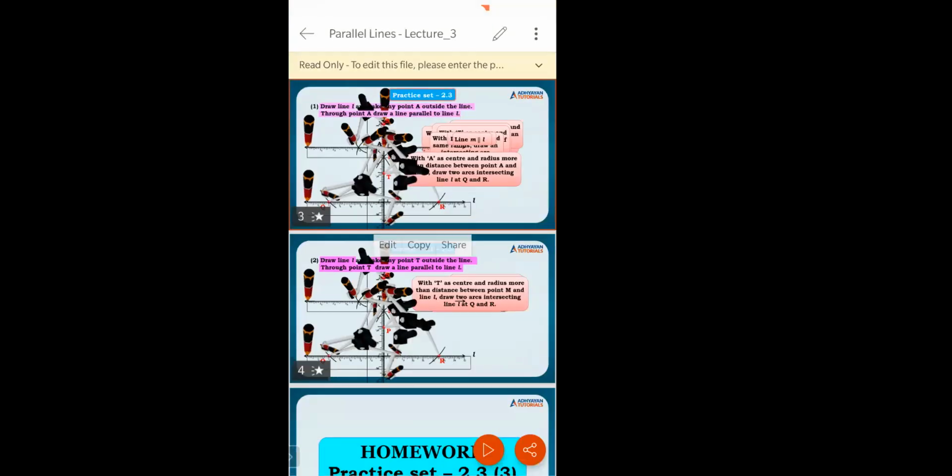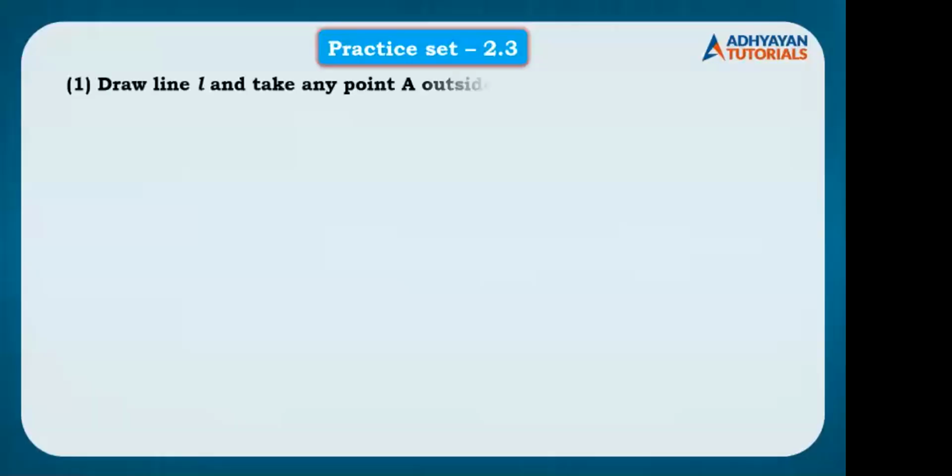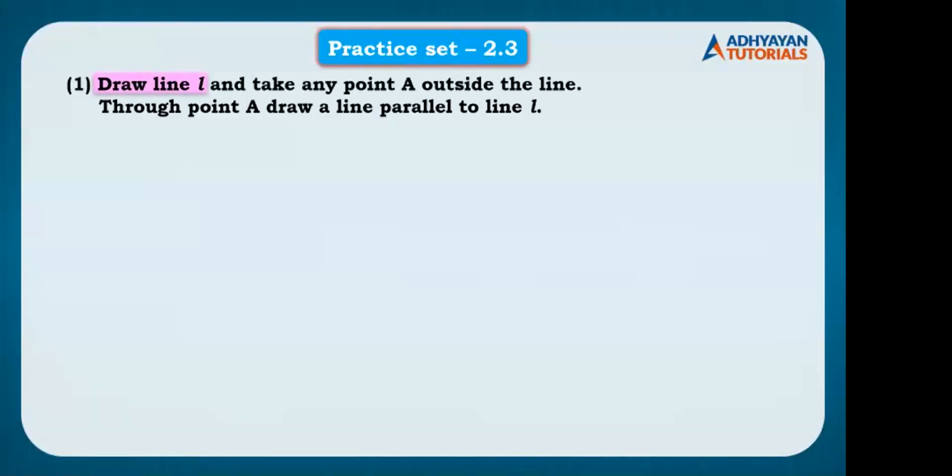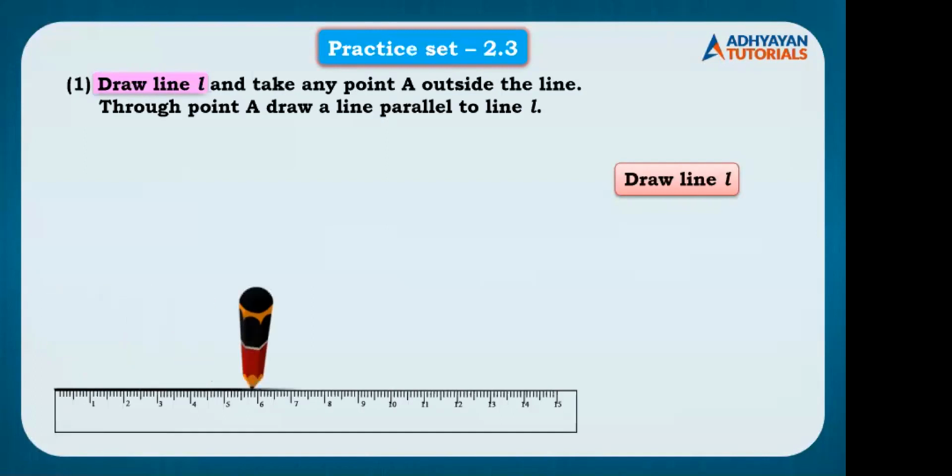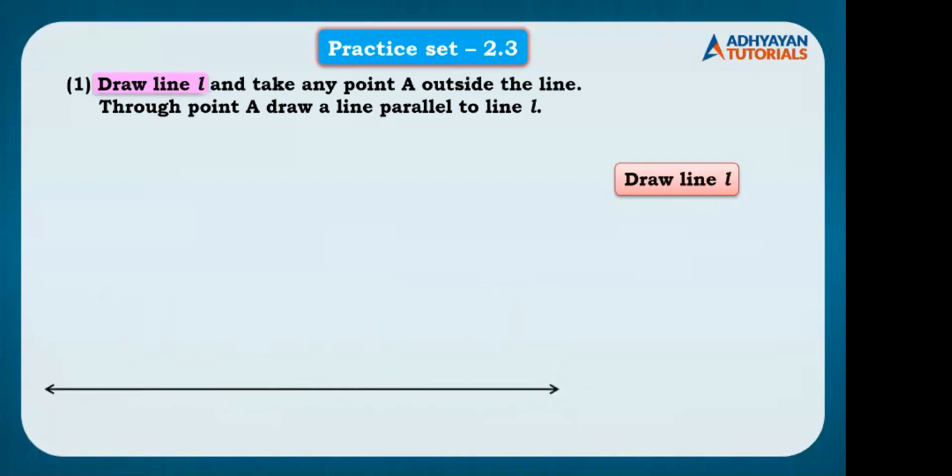So here it is. This was the sum, right, Shreya, we did last time. So I want you to help me with the steps. Tell me what we should do now. The first step is to draw a line. Okay, so we have to draw a line, and what length? Any length. Okay, perfect. So we have drawn a line of any length, correct? We have to name it line L. Okay, I have done that.